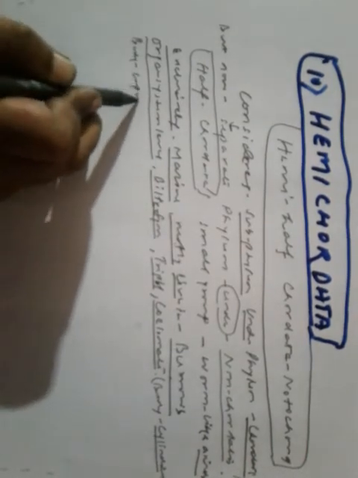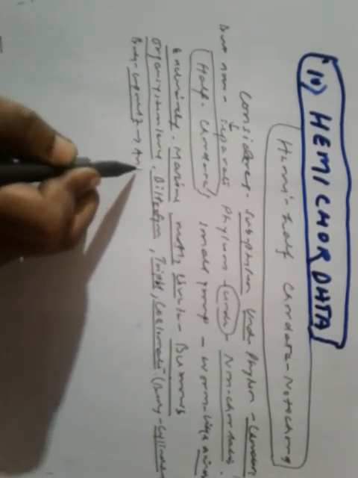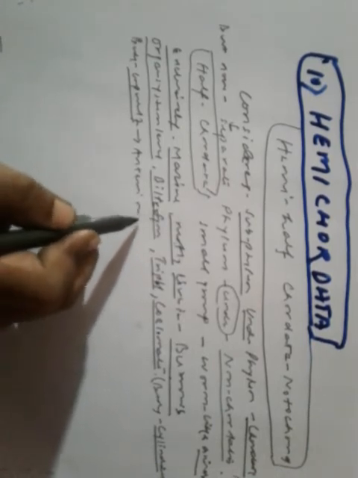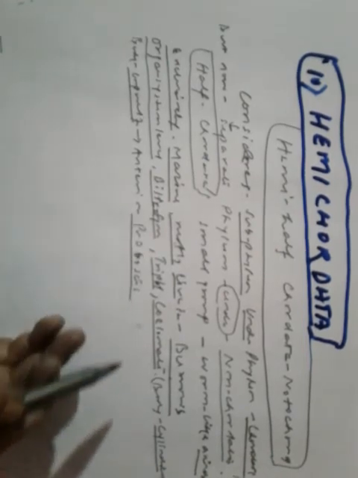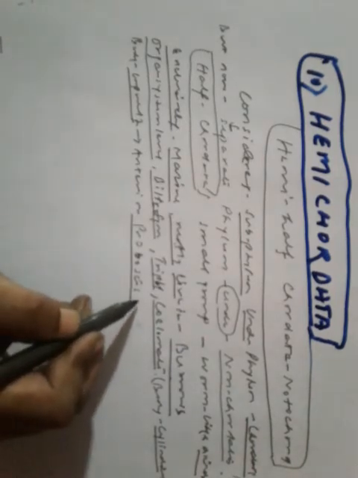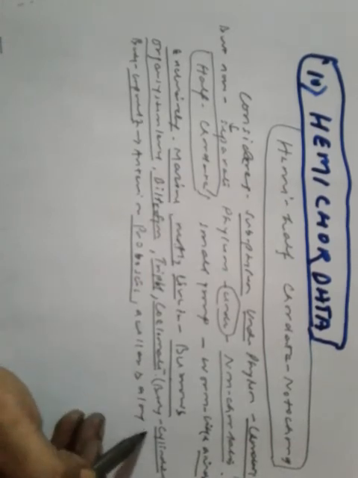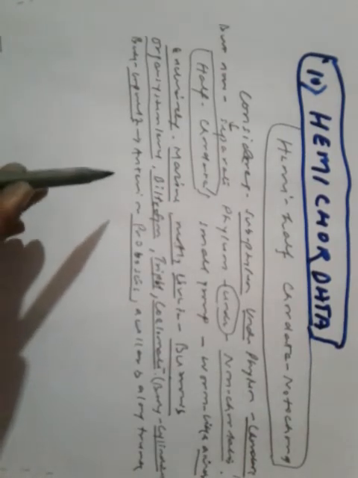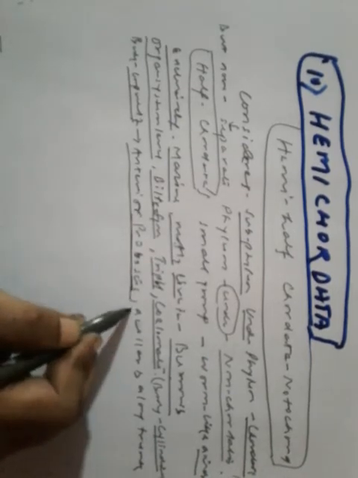Anterior proboscis, a collar and a long trunk. So the body is composed of anterior proboscis, a collar and a long trunk.